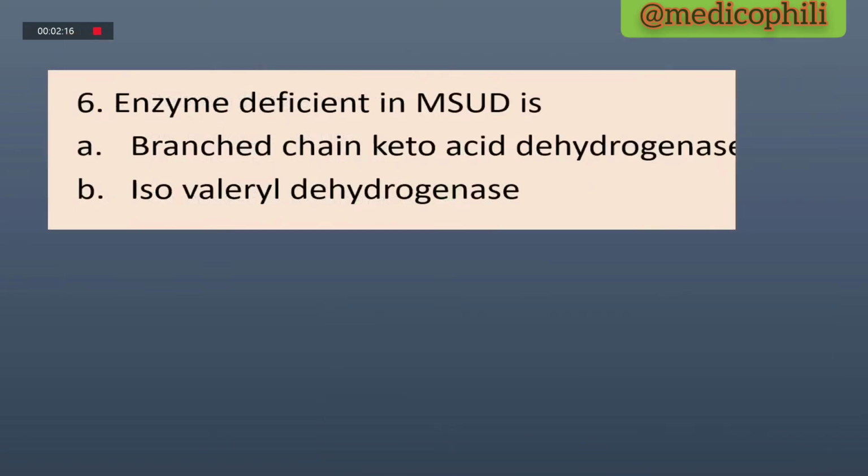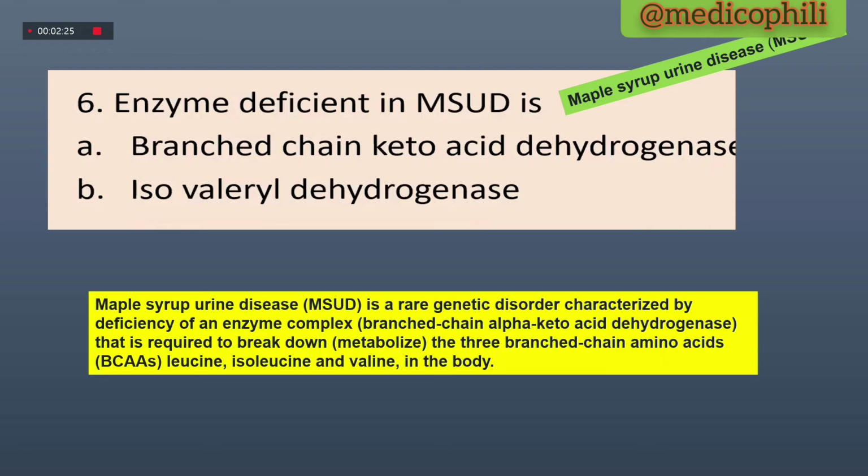And this is also a direct question, which is MSUD, maple syrup urine disease. It is a rare disorder characterized by deficiency of the enzyme complex, that is branched chain alpha keto acid dehydrogenase, that is required to break down the three branched chain amino acids called leucine, isoleucine and valine.